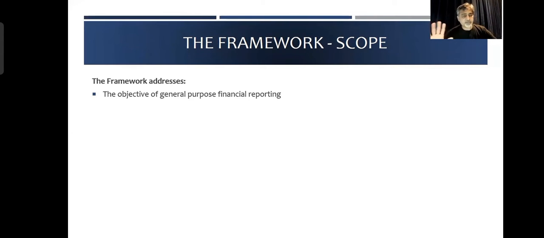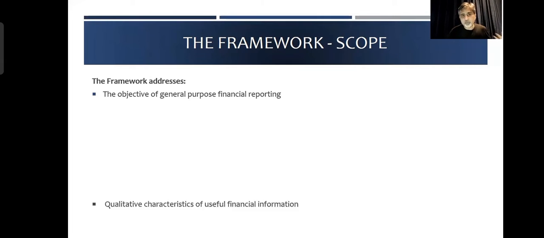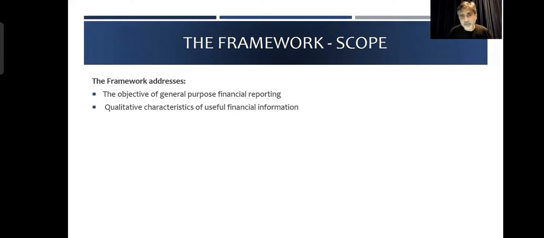This is the purpose, and the framework solves this purpose. The framework helps you prepare the financial statements which would be relied upon in making economic decisions. And then you have qualitative characteristics of useful financial information.